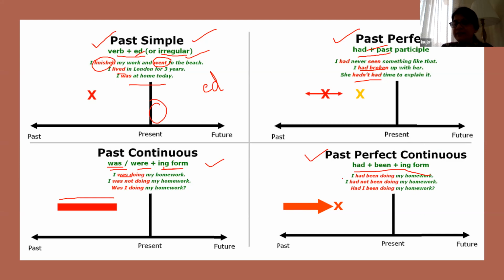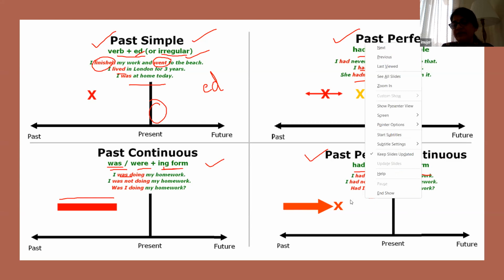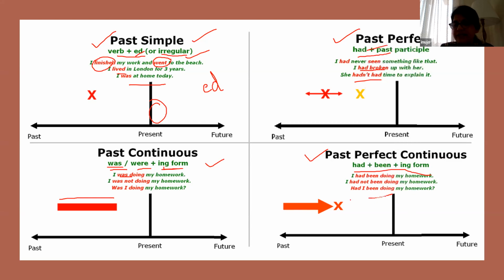And you can see the examples. I had been doing my homework. Okay. I had not been doing my homework. Negative sentence. Had I been doing my homework, this becomes your interrogative sentence.